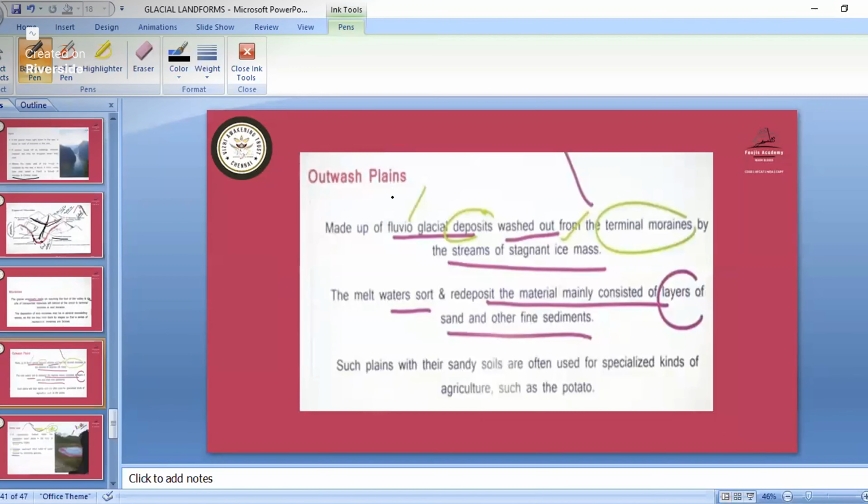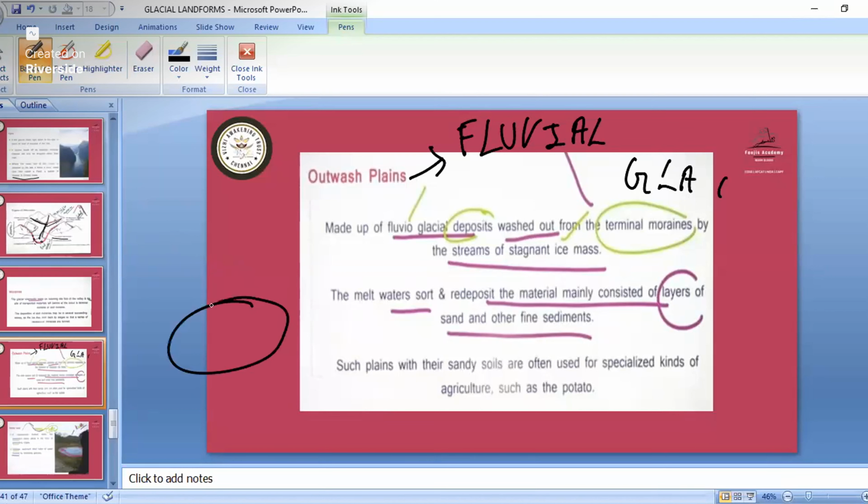Okay. Outwash plains. This outwash plain can come in the fluvial landforms also, and also in the glacial landforms. So remember this one. What is happening is that in a glacier, when it has melted, it has become water. That water has washed away some moraine, some big particles, and they have settled down in a group. Or you can say it has become like a land area, a continental type. So that is known as the outwash plains.